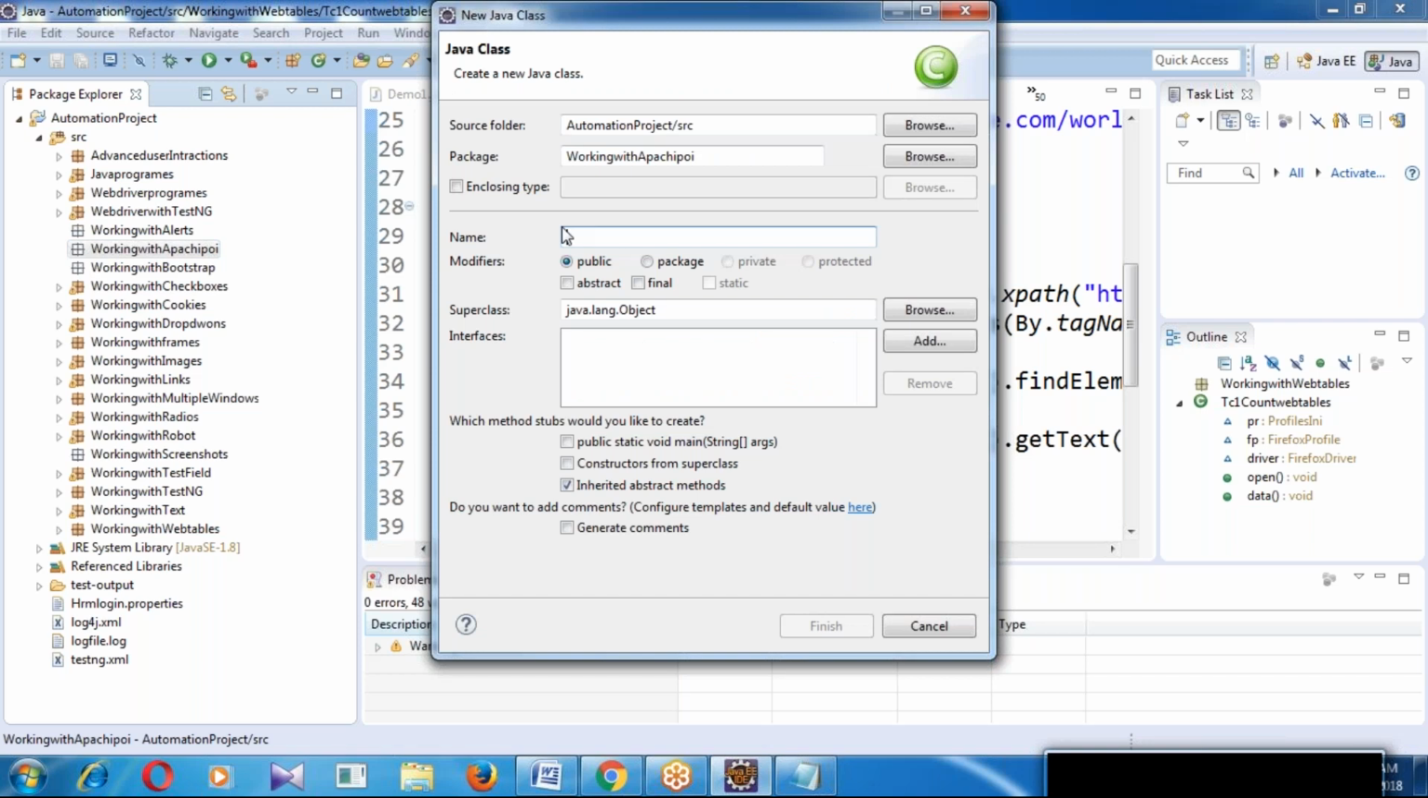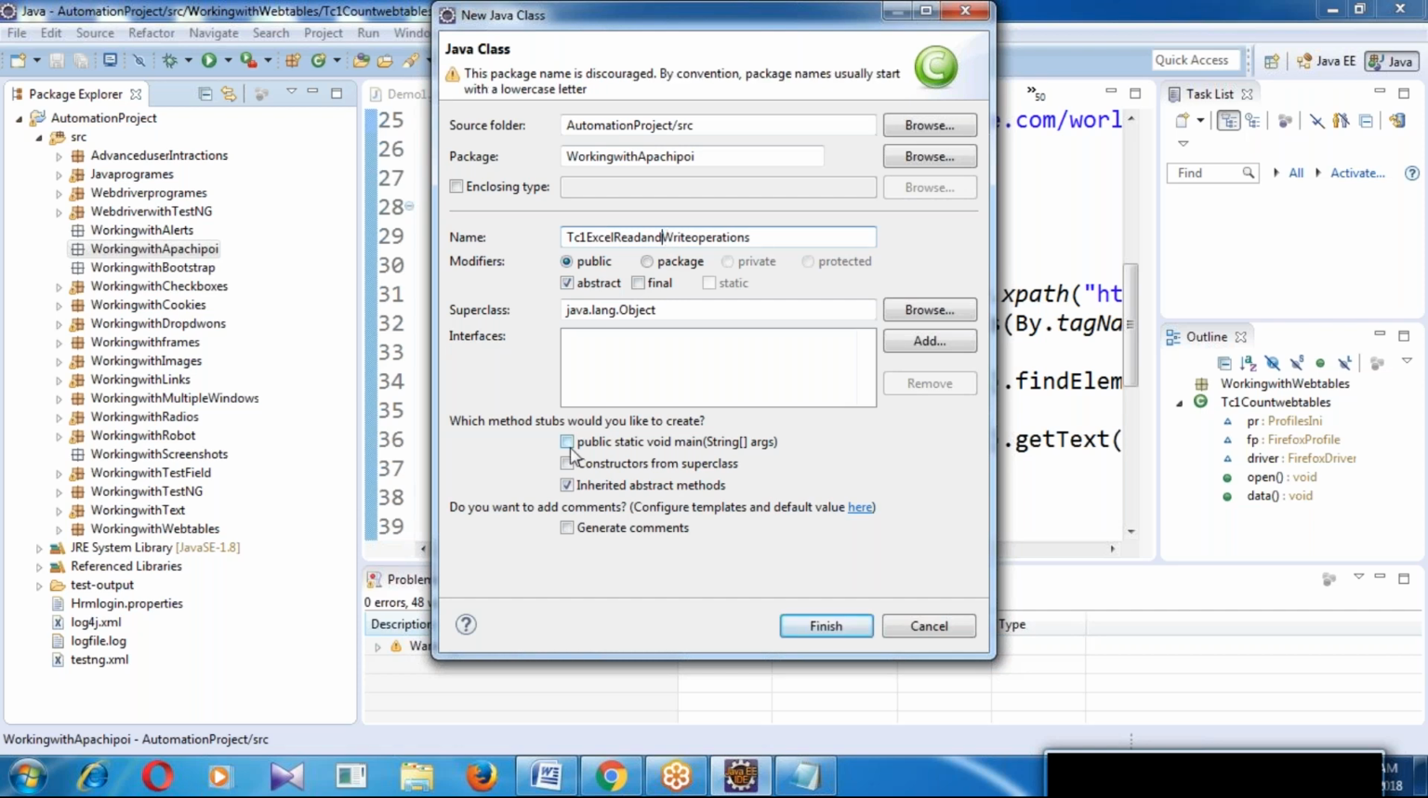Yes, Muhammad, only a few jar files we have to configure. Class name I am taking as test case number 1, Excel read and write operations. Then select the main method.